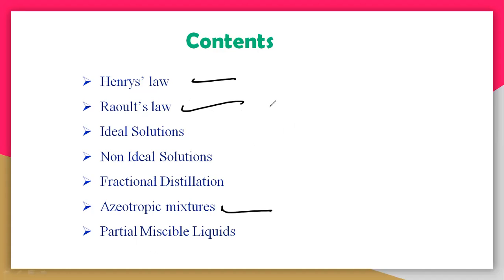First of all, this is a solutions chapter. Before this, you must understand the liquids, and then you can easily understand this solution. So what is a solution actually? A solution consists of two components, that is solute and solvent. By combining this solute and solvent, we can say it is a solution.